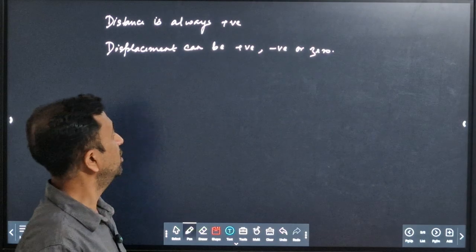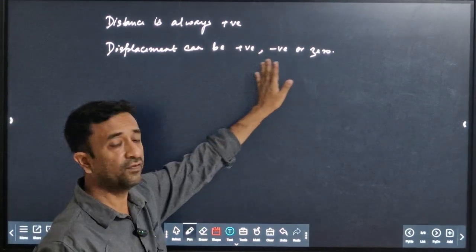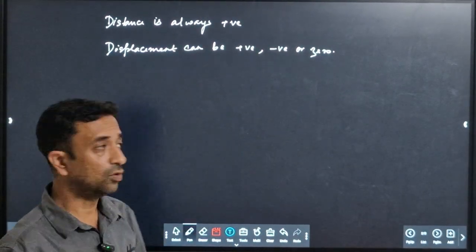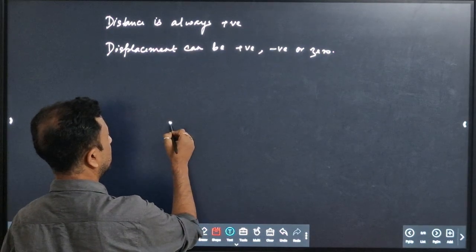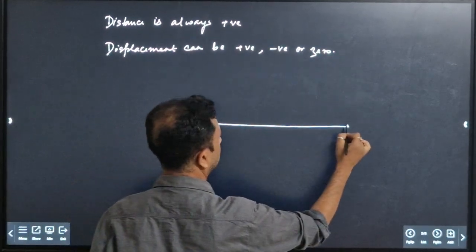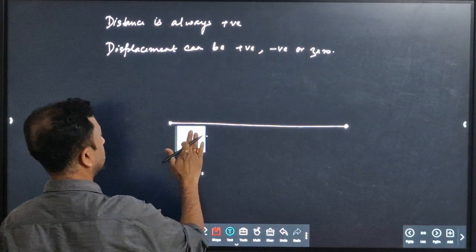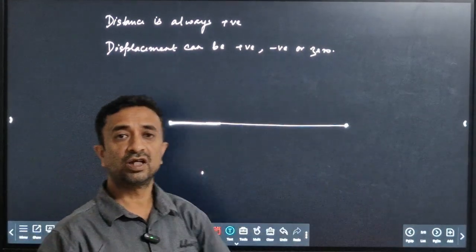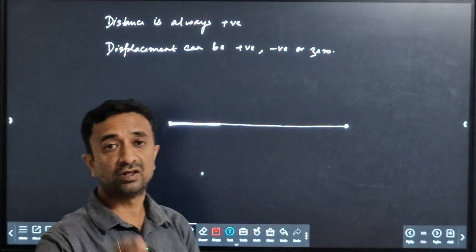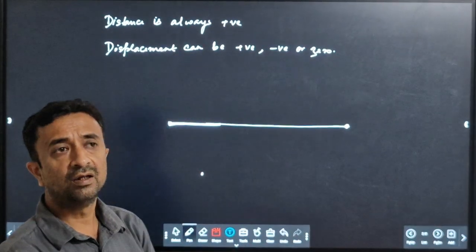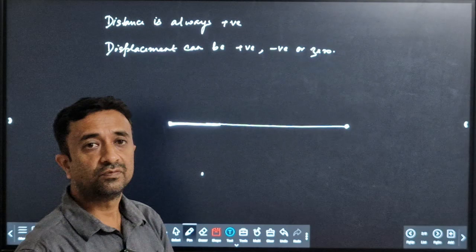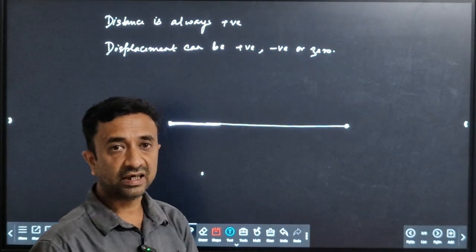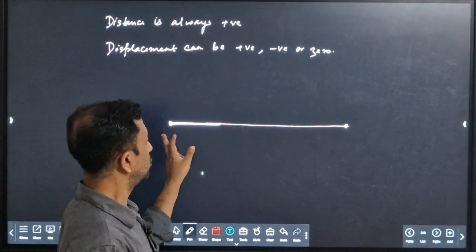So let us see when displacement is positive, negative and zero. So let us consider that a particle starts from this point and moves to this point. I am considering here one dimensional motion, that means motion in a straight line, which is your second lesson in class 11.